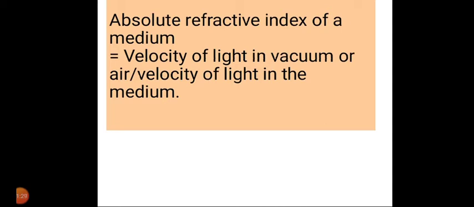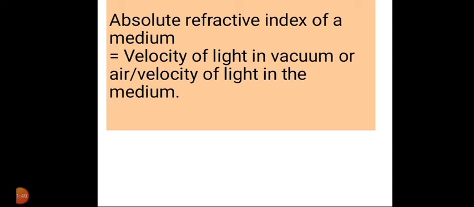If we consider a ray of light traveling from medium 1 to medium 2, then the refractive index of medium 2 with respect to medium 1 will be the speed of light in medium 1 divided by the speed of light in medium 2.